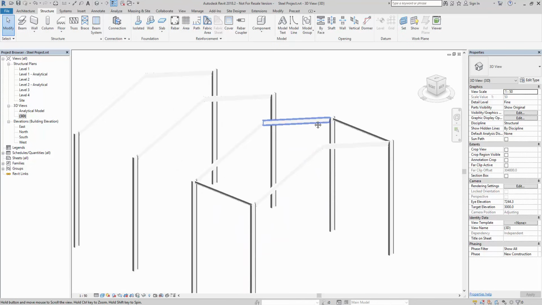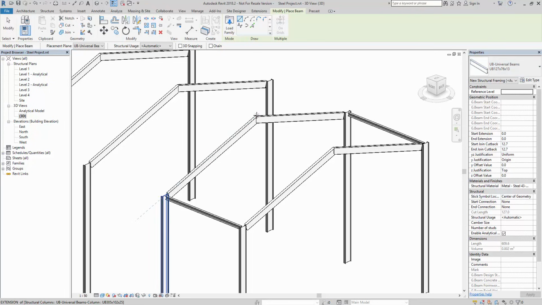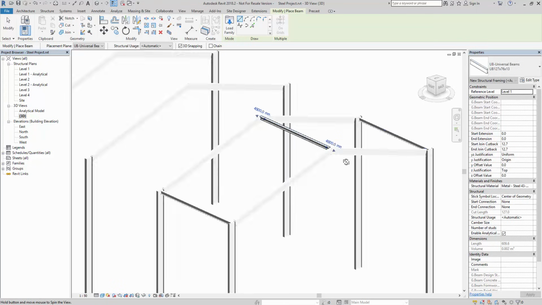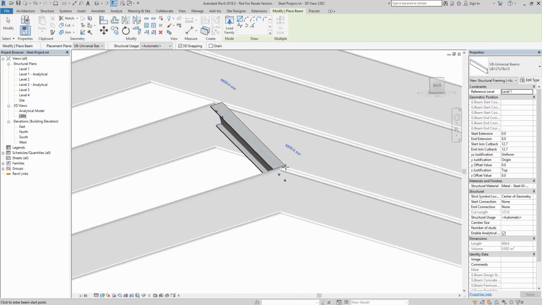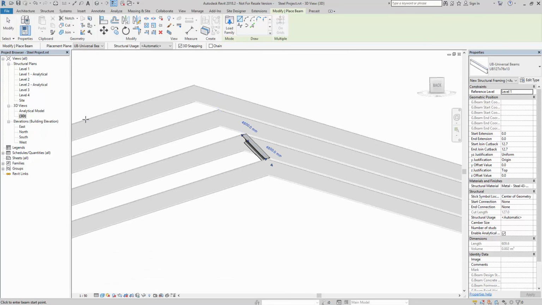So I tick off show, go in, let's go to beam, again a 127, and if I pick 3D snapping on, I can snap from position to position, and if we have a look, you will see that the beam is now aligned with the rafter.